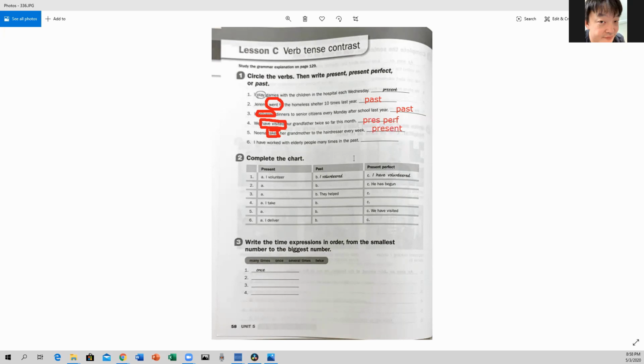And the last one, number 6, I have worked with elderly people many times in the past. The verb here is I have worked. So the verbal tense is present perfect, because you have an auxiliary, a helper verb. Okay, good. Any questions?